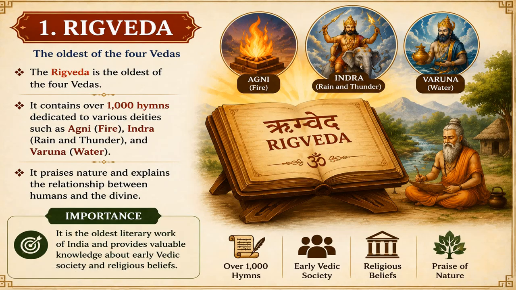Here the Rig Veda is one of the oldest and the most important of the four Vedas, and it is regarded as the earliest literary work of ancient India. Now here, the Rig Veda is the foundation of the Vedic literature, and it highlights its significance and contribution to Indian religion, philosophy, and culture. Here you can see a sage composing hymns, which symbolizes the oral tradition through which the Rig Veda was preserved and passed down across the generations.